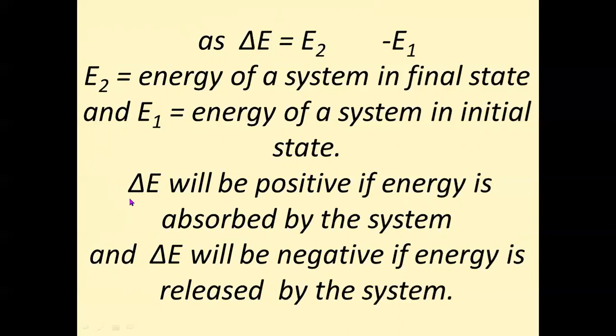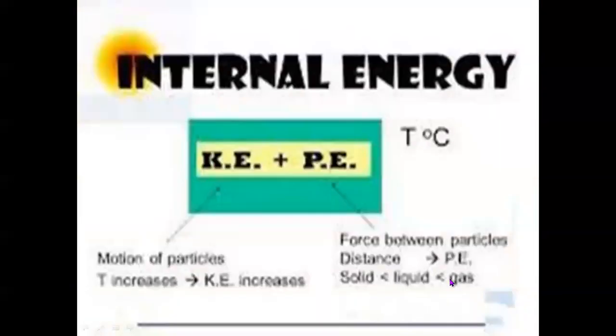So whenever internal energy is increased, that will be given by positive. When it is lost, it will be given by negative. Here, this illustrates the total energy of a system, or internal energy, E total, which is the sum of potential energy and kinetic energy.